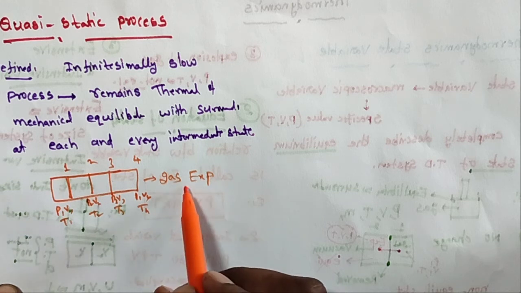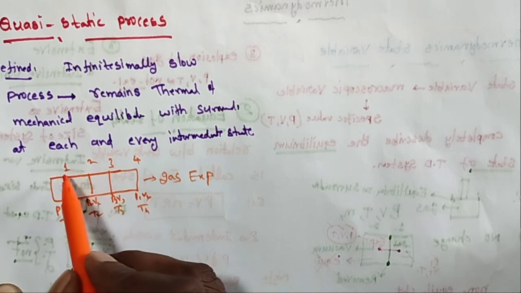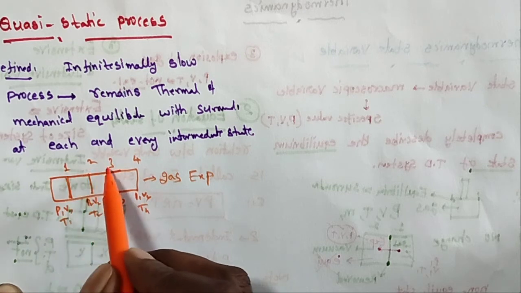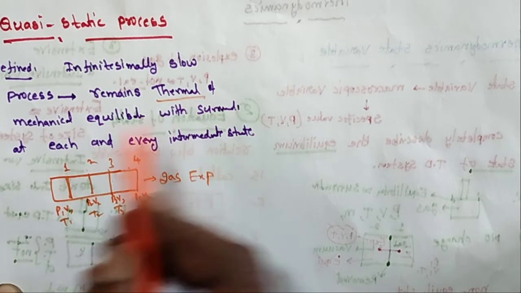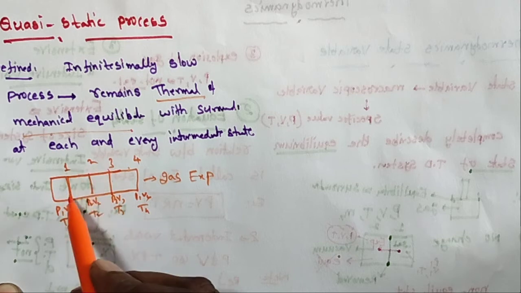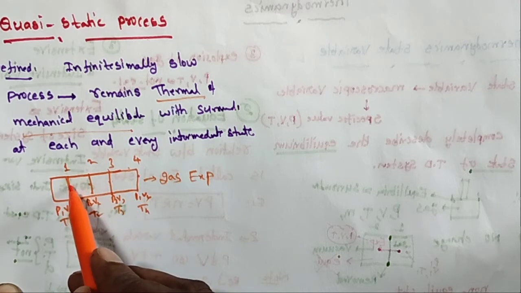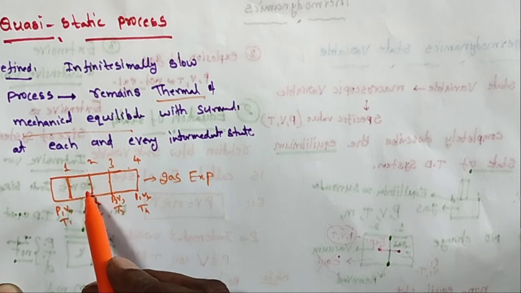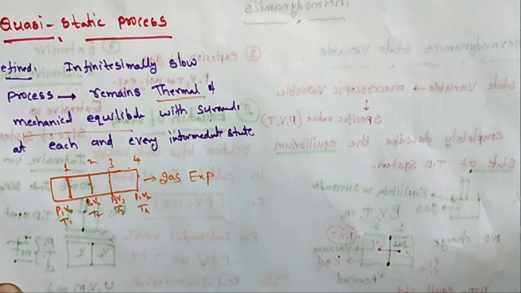Through states 1, 2, 3, 4, at every intermediate stage, it remains in thermal and mechanical equilibrium with the surroundings. So this process is called a quasi-static process.